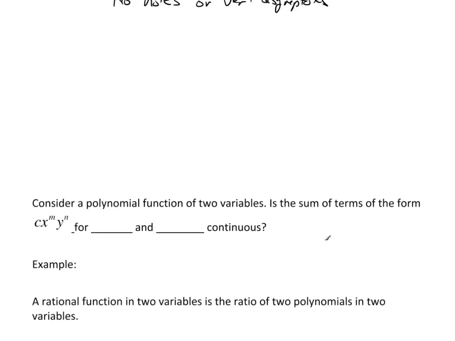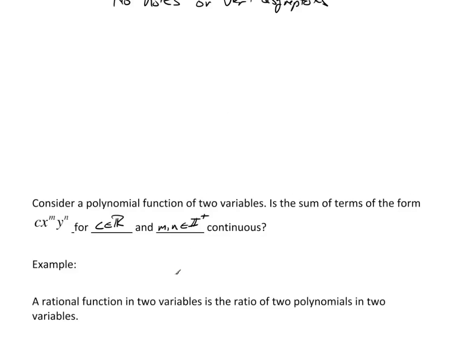So let's consider a polynomial function of 2 variables, which is the sum of terms of the form c x to the m, y to the n, for c being, of course, a real number, and m and n being positive integers.